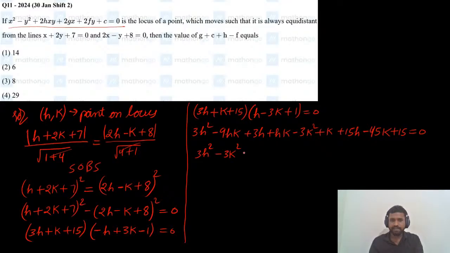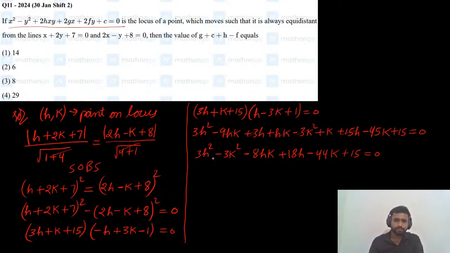So minus 8hk, and the h terms are plus 3h and plus 15h, which is nothing but 18h. Okay, so h square completed, k square completed, hk also completed, h and 15h also completed. Next k terms, minus 44k plus 15 equals to 0.